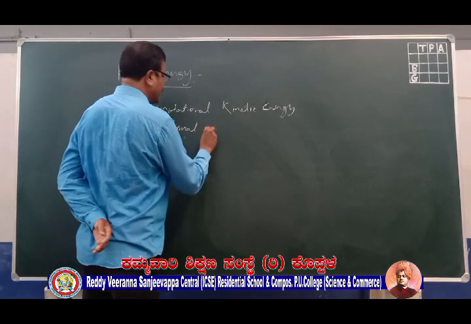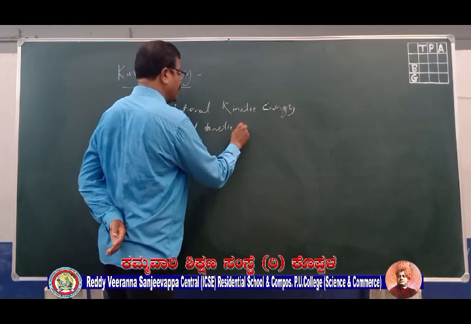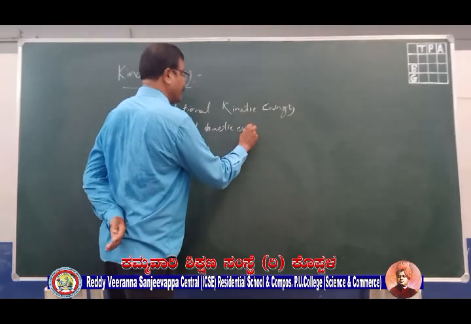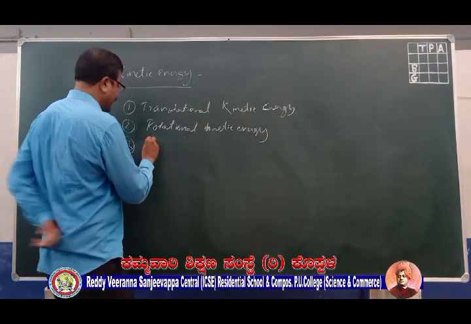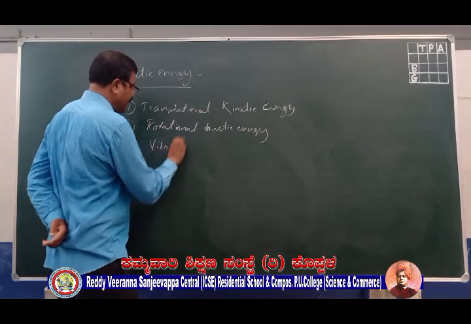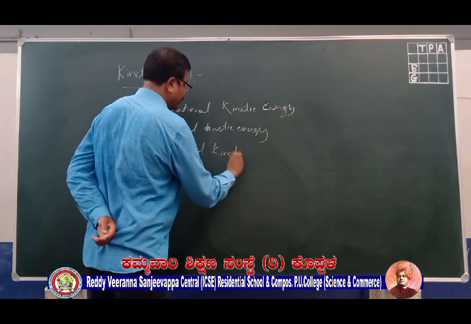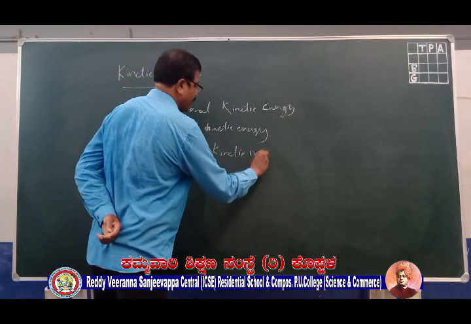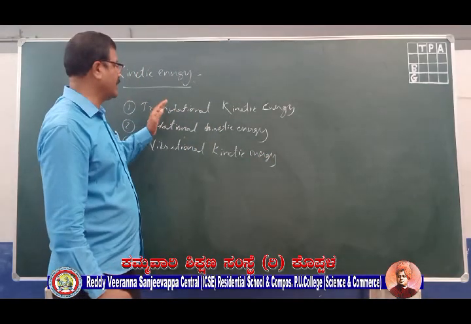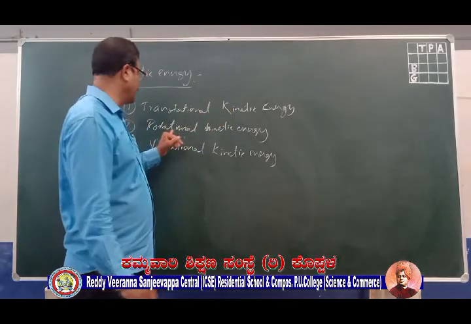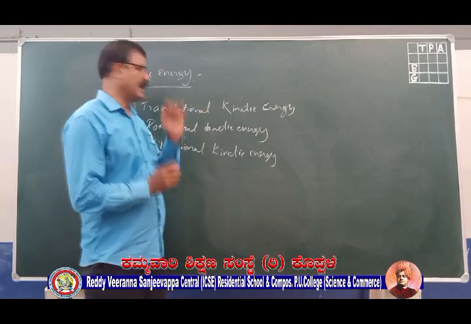The name itself is telling us what type of motion will give us what type of kinetic energy. And the third one is vibrational kinetic energy. Let us discuss in detail what is meant by translational kinetic energy, rotational kinetic energy, and vibrational kinetic energy. Let us start with translational.